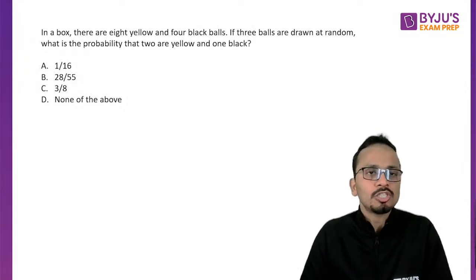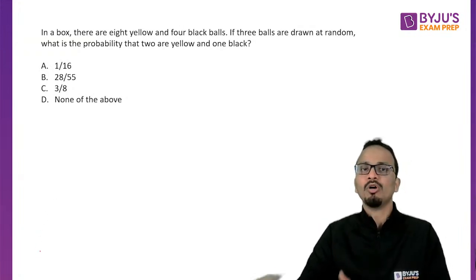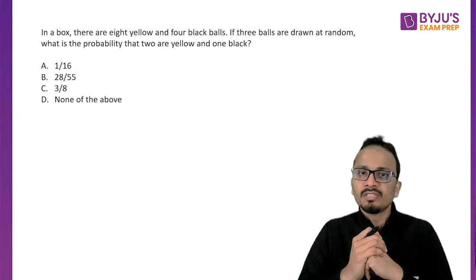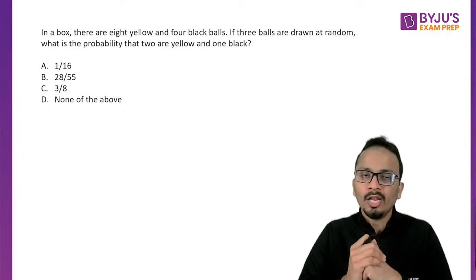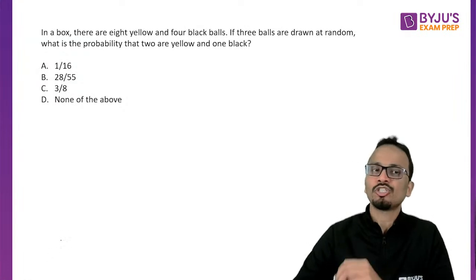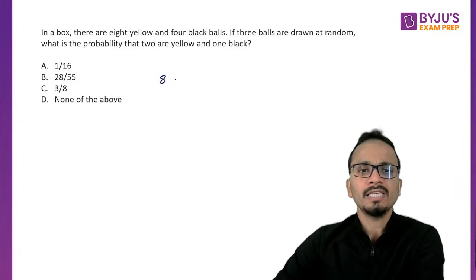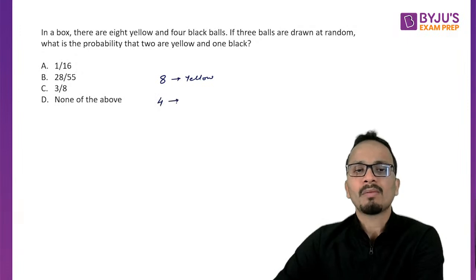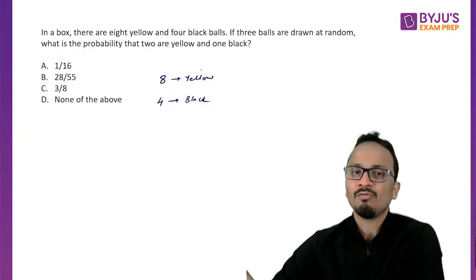All right. Now next question. In a box, there are 8 yellow and 4 black balls. If 3 balls are drawn at random, what is the probability that 2 are yellow and 1 black? A very simple, straightforward question of probability. In total, there are 8 yellow balls and 4 black balls. Now we are drawing 3 balls and we have to find the probability of 2 yellow and 1 black.